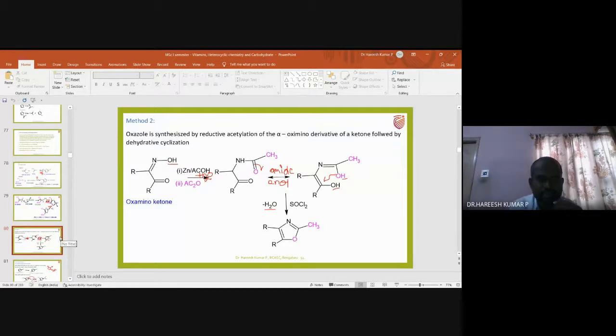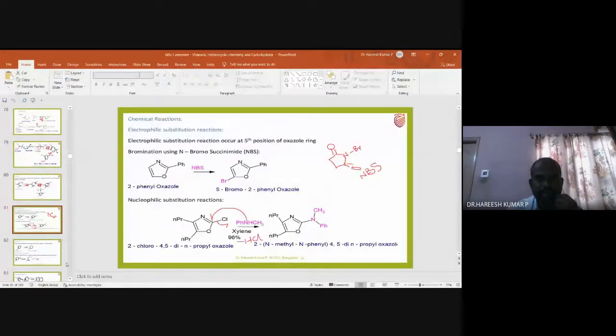So now I will take up electrophilic substitution reactions. I think you are familiar with the electrophilic substitution reaction. You know that NBS is an electrophilic reagent. It will act as a source of Br. The structure of NBS is CH2CO NH NBr. So this is N-bromosuccinimide.